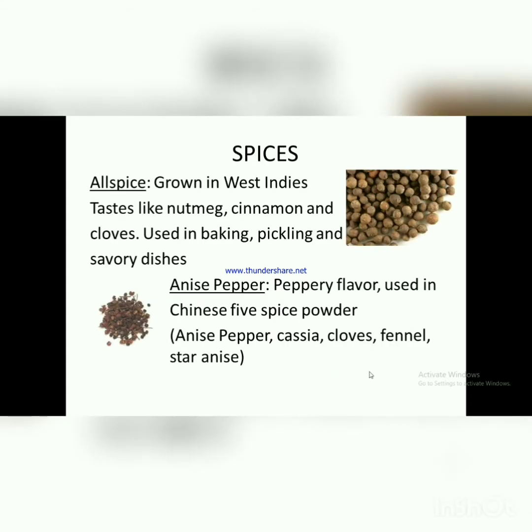Next topic, spices. First one, allspice. Grows in West Indies. Tastes like nutmeg, cinnamon and cloves. Used in baking, pickling and savory dishes. Anise pepper. Peppery flavor used in Chinese five spice powder. Anise pepper, cassia, cloves, fennel, star anise. They are the five main ingredients used in Chinese five spice powder.